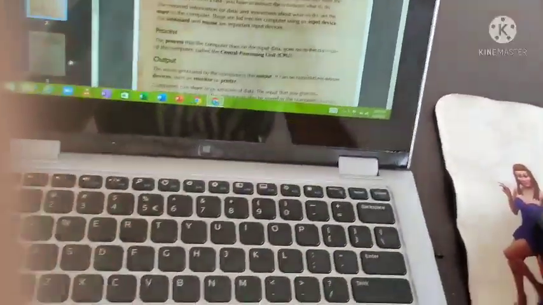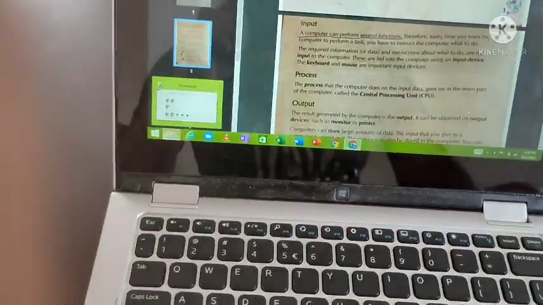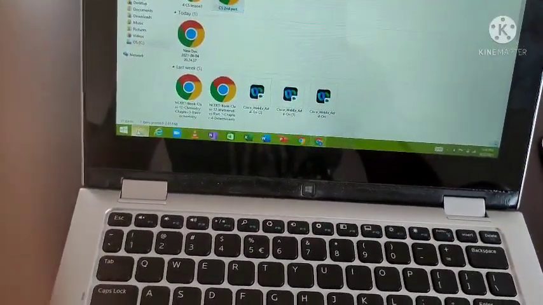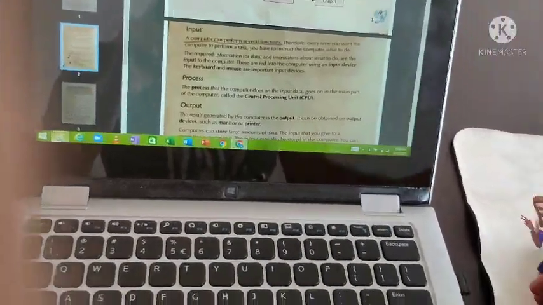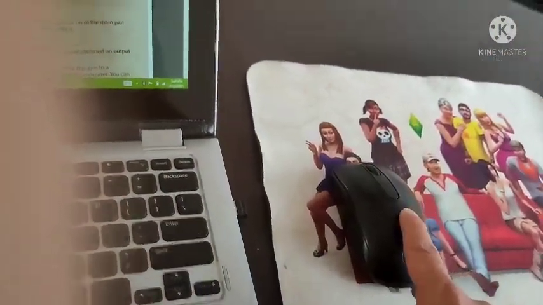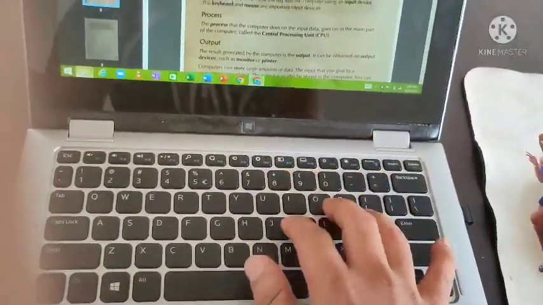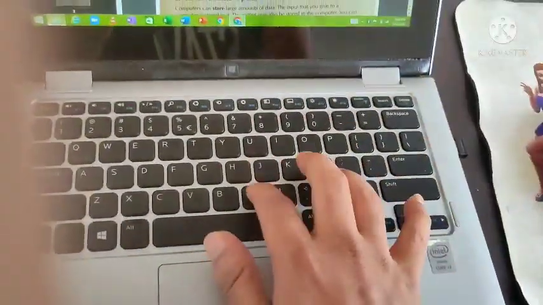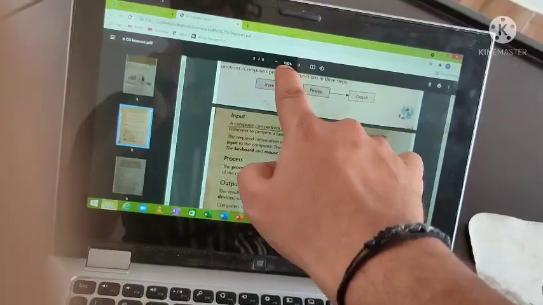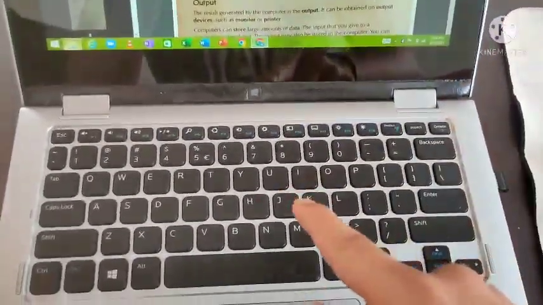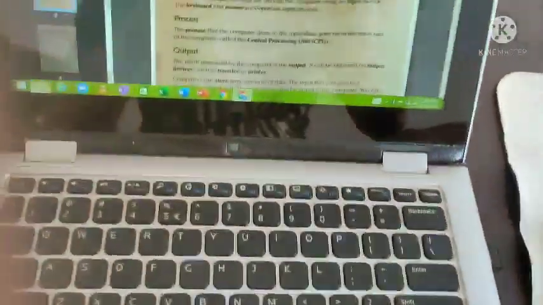You are clicking on a particular folder, the folder opens. You are clicking again, it minimizes. So you are giving some input with the help of the mouse, so the computer works. If you are typing something, it is displayed there. You are giving some input and the computer works. So keyboard is an input device, mouse is an input device.